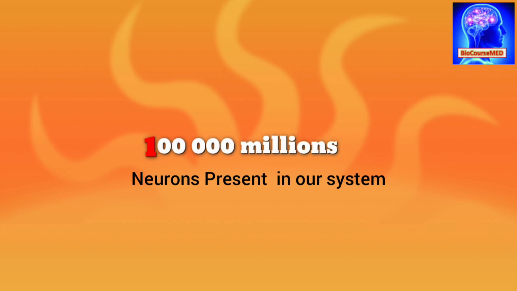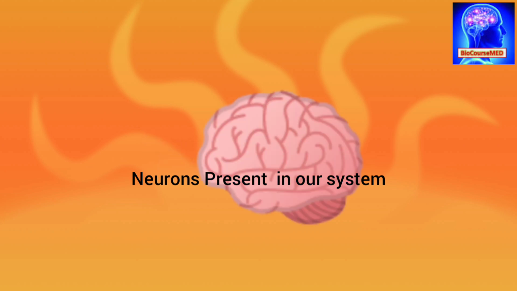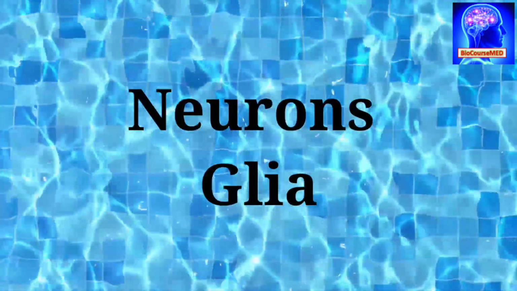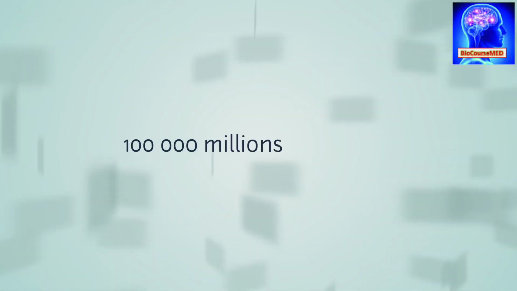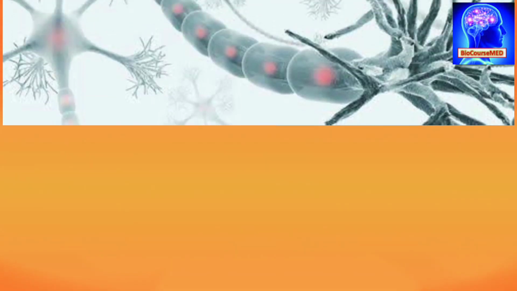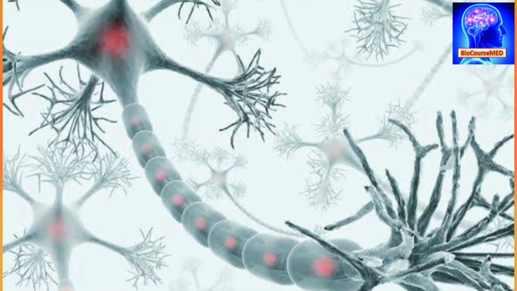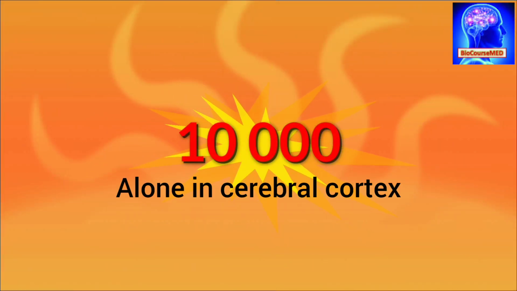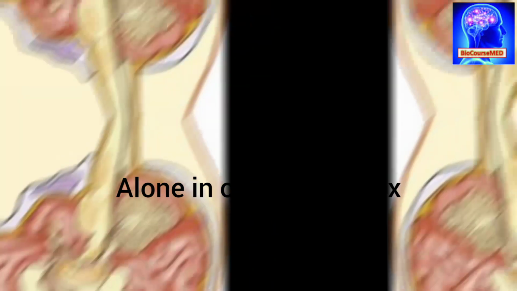Although the brain is an extremely complex part of our body, it is largely made up of only two principal cells, that is neurons and glial cells. There are over 100,000 million neurons in the brain and an even greater number of glial cells. It is estimated that there are more than 10,000 million cells in the cerebral cortex alone.